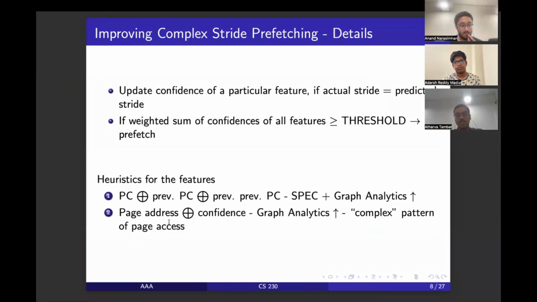The heuristic behind choosing these two features was, for the first one, PC XOR previous PC, that this will help the prefetcher have an idea of which PC values generate memory accesses, and taking an XOR with the previous memory access's PC value would help it have some idea of the history of PC values. And for page, we decided to implement a page-based feature because graph algorithms have complex memory address patterns ranging across pages. So if the prefetcher is able to learn the page information and the complex page access patterns, then it might be helpful.